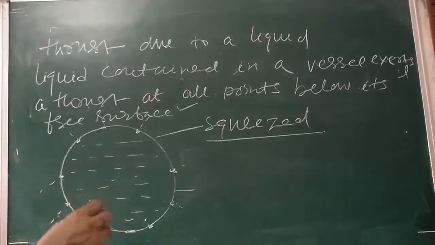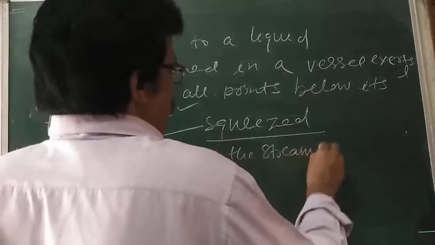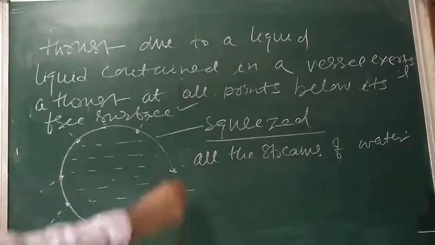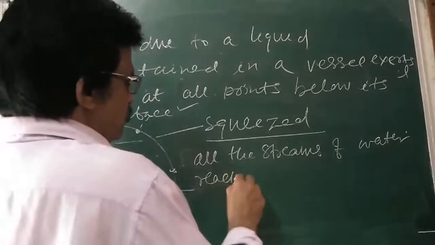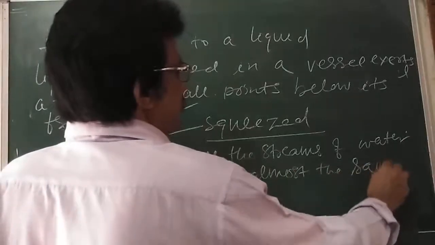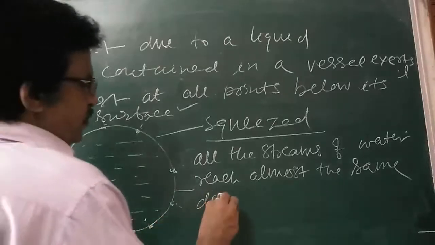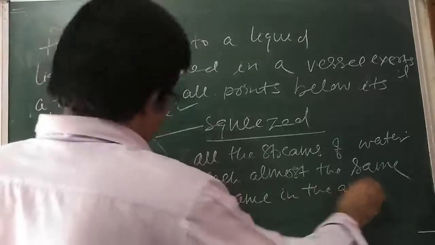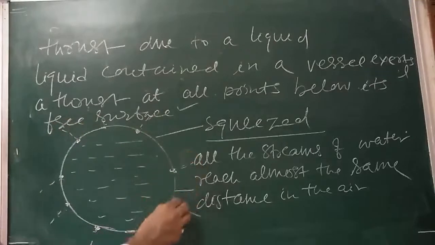Write down: all the streams of water from all fine holes reach almost the same distance in the air. See like this, this distance is same everywhere. Length of this is same.